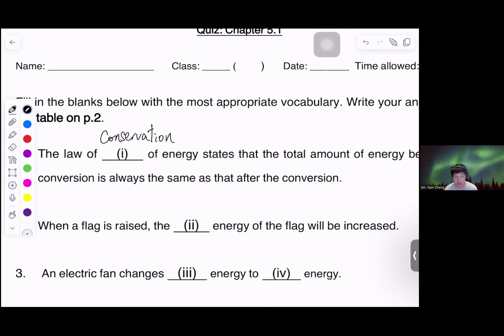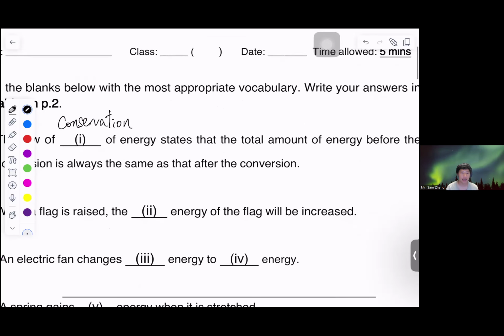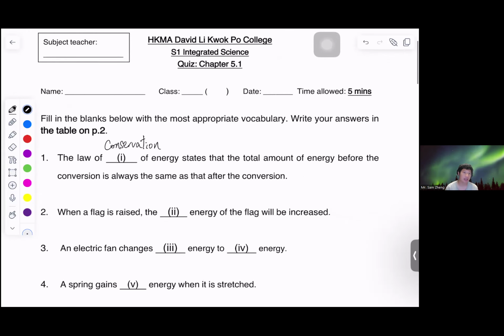This is conversation. Conservation, in Cantonese we call it 恒定, 守恒. The law of conservation of energy states that the total amount of energy before the conversion is always the same as after the conversion. So in this case, it will be conserved. The total amount of energy will be conserved.